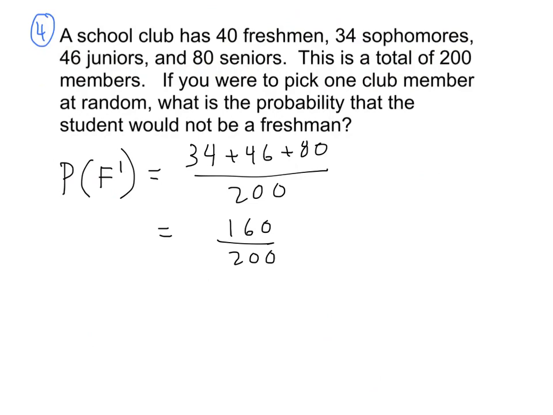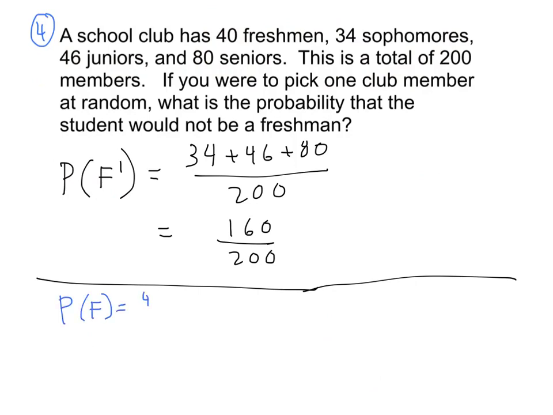But I also want you to see this. There's another way to think about this. If we know that there are 40 freshmen, that tells me that the probability of picking a freshman would be 40 out of 200.